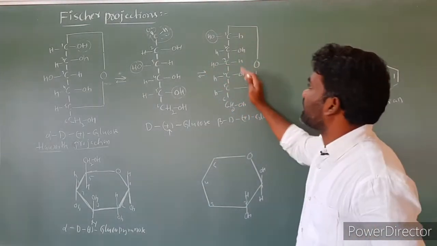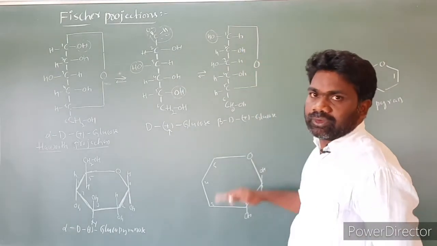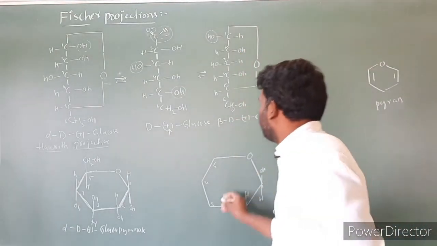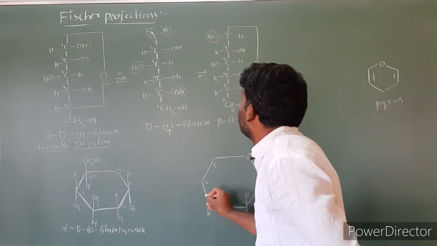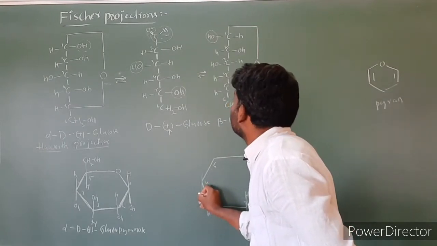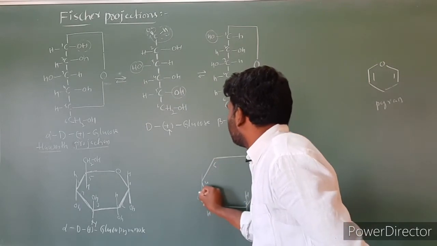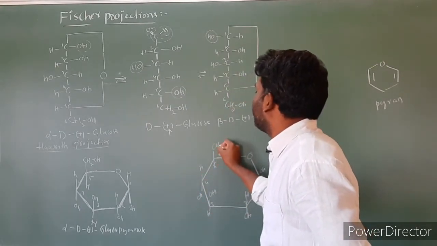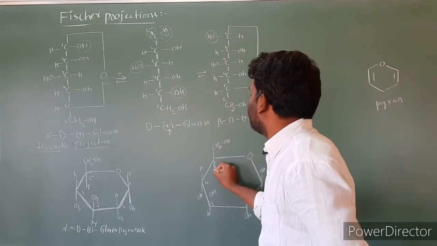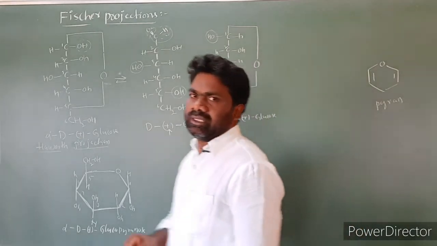So what are the groups present at the right side? We have to write them down in this structure. So here is hydrogen, here is the OH group. So here is OH, here is hydrogen. Then the CH2OH group, we always take upside, hydrogen at the downside.